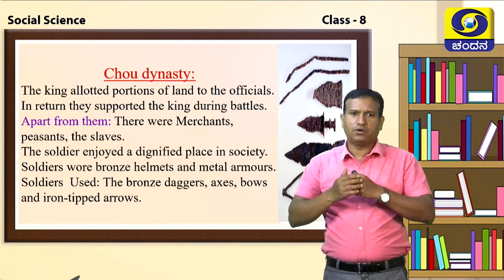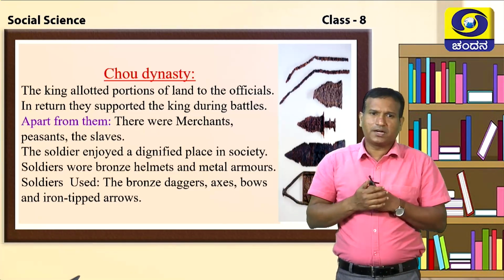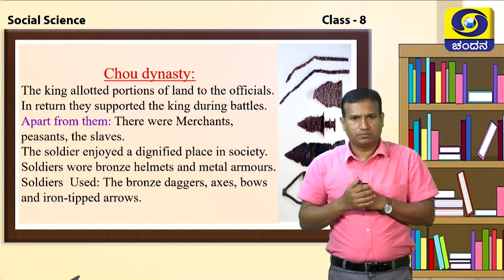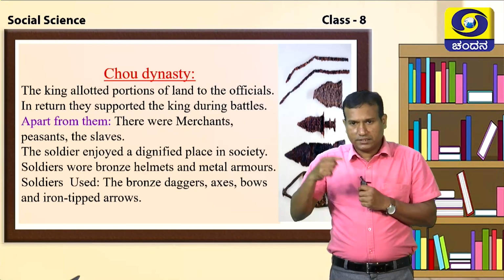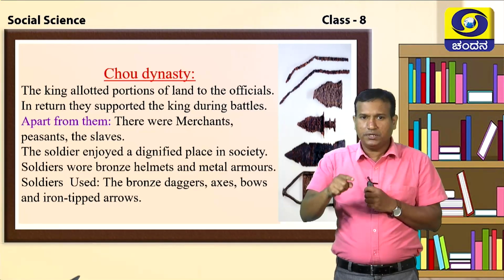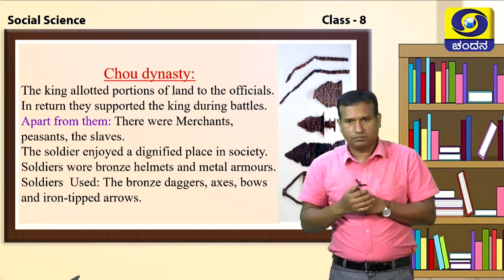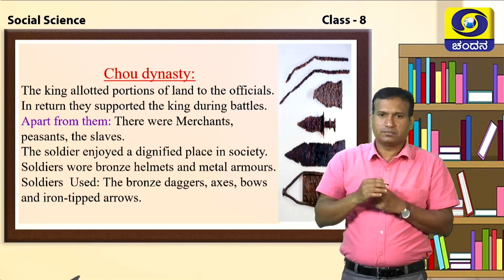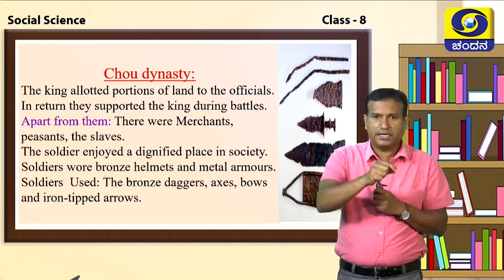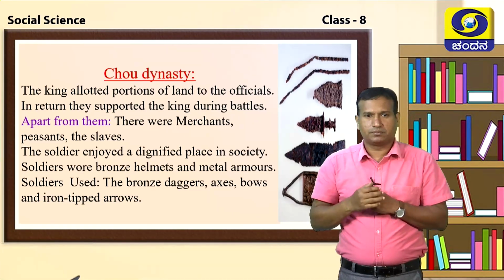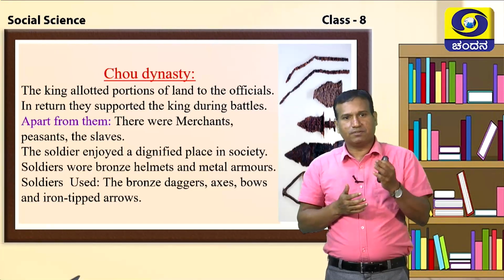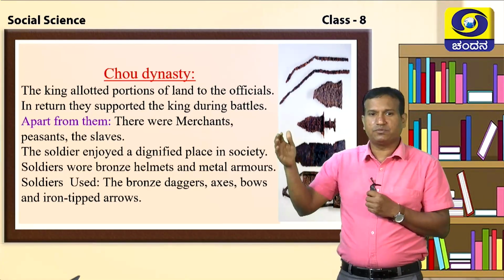If we come to the Chow Dynasty, what are we going to call the king? He gave portions of land to his officials. In return, the officials have to come and help the king during battle. If war takes place, what do we call these officials? They have to come and support the king by sending soldiers. Apart from them, there were merchants, peasants, and even slaves in the kingdom.